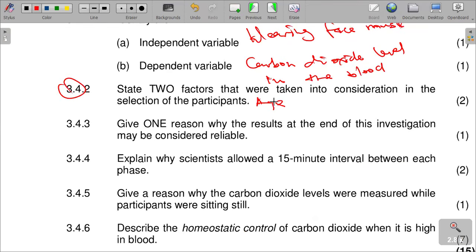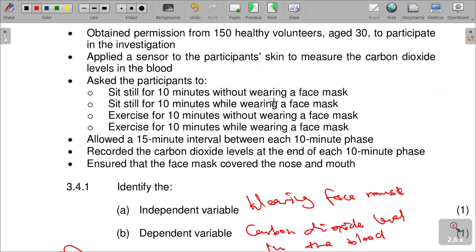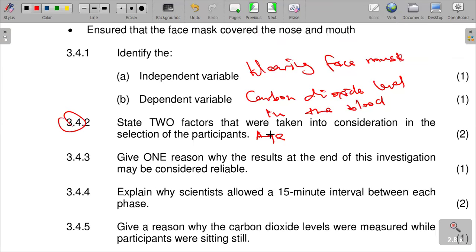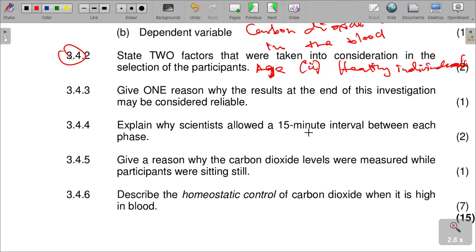They looked at the age of the participants, and then two, they also looked at the health of the individuals. Health of the individuals was also considered as number 2, as another factor that was considered when choosing these participants.